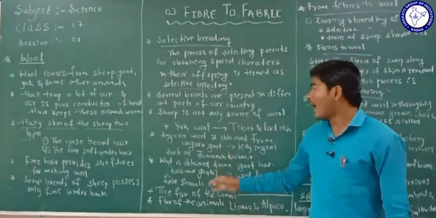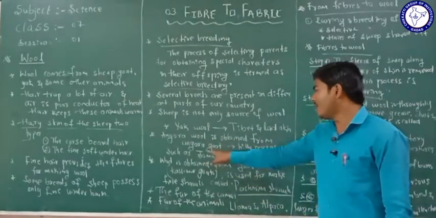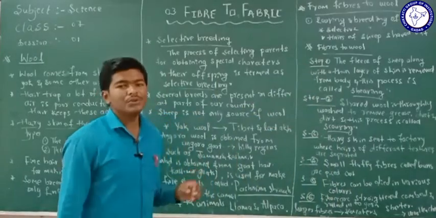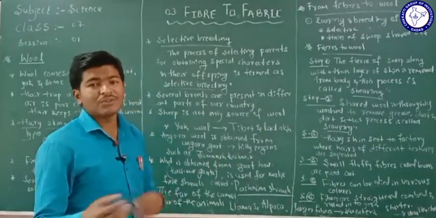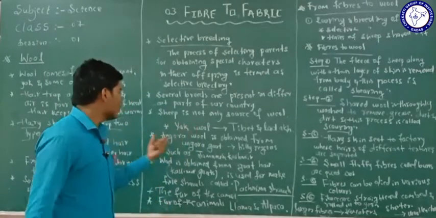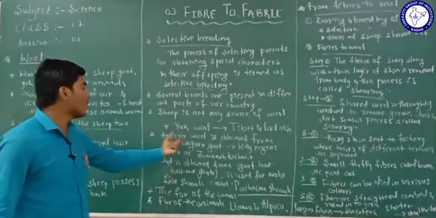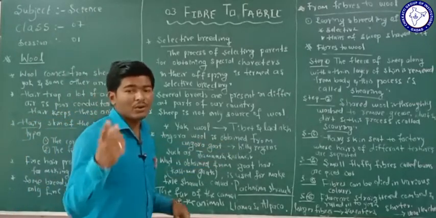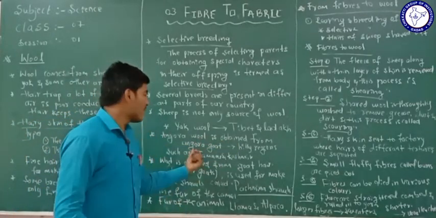And also Angora wool is obtained from the Angora goat. See here, sheep is not only used to produce wool. The sheep hairs are not only used to make wool, but we are also going to use the hairs of the Angora. Angora is a type of goat.